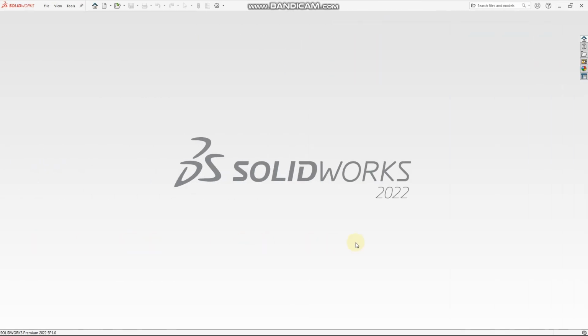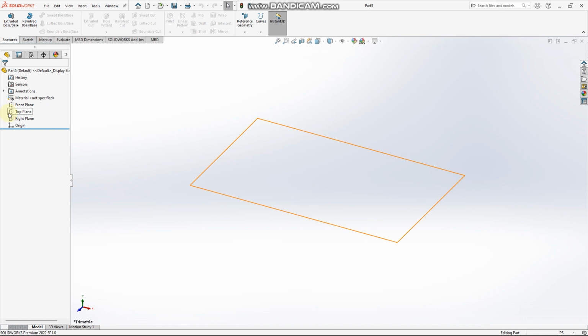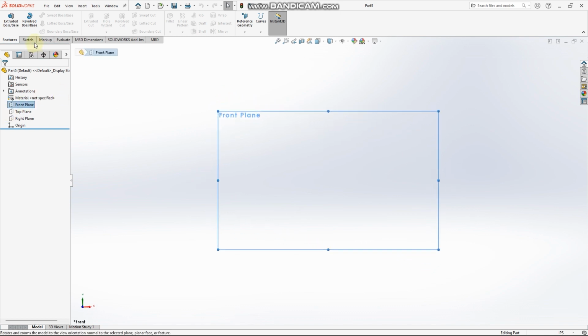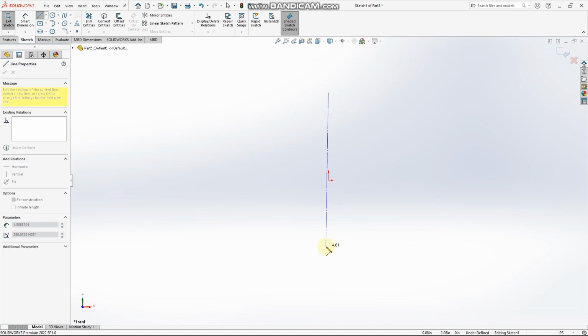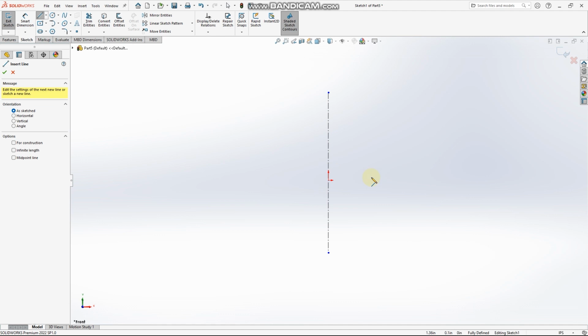We open a new part, select our front plane, normal to, then go to sketch, and using the center line, we draw a line through the origin. Then select the line tool.